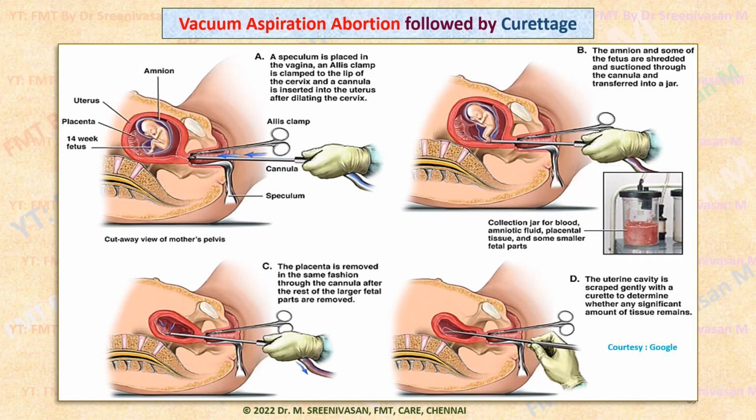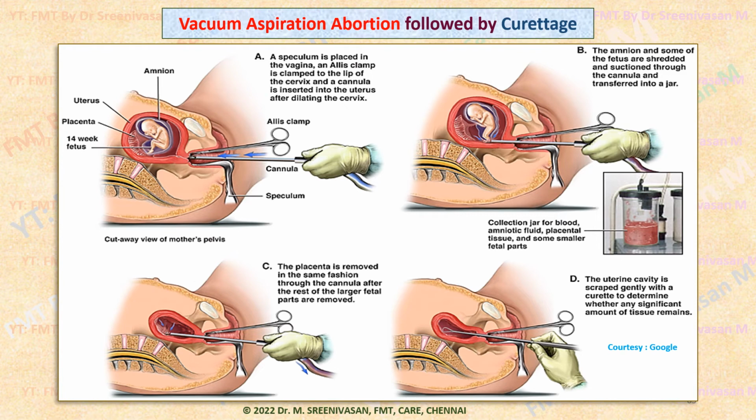After vaginal opening is obtained by introducing the vaginal speculum, the cervix is held using a clamp or tenaculum, then this vacuurette is introduced into the uterus.